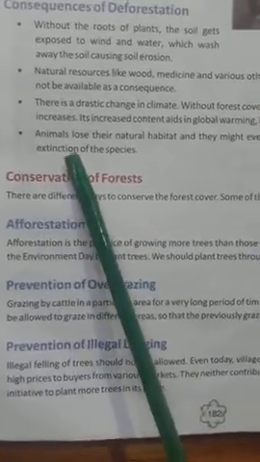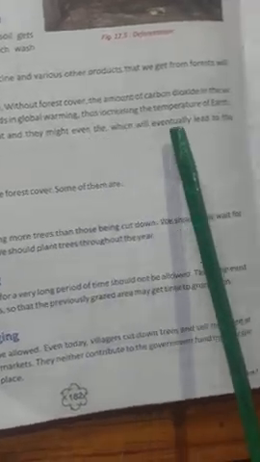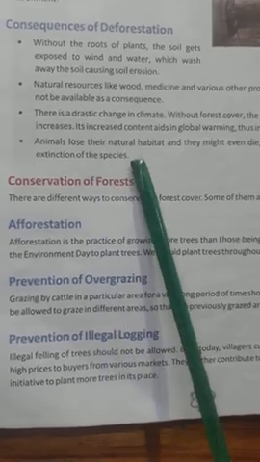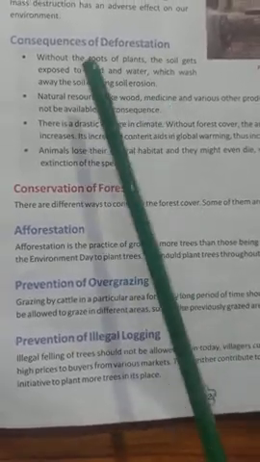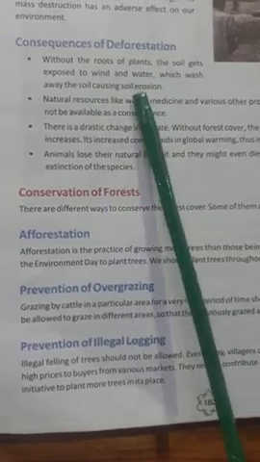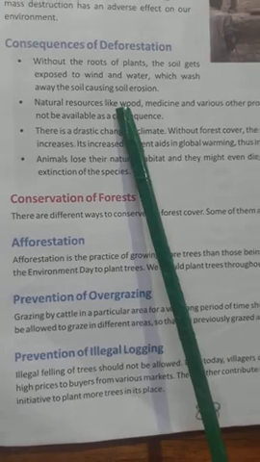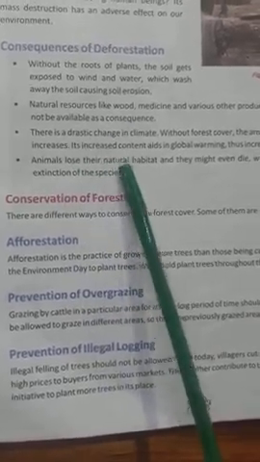Point 4. Animals lose their natural habitat and they might even die, which will eventually lead to extinction of the species. So here these are the consequences of deforestation, what will happen when we cut down, when we destroy the trees in the forest. Even the animals will lose their life and their natural habitat.